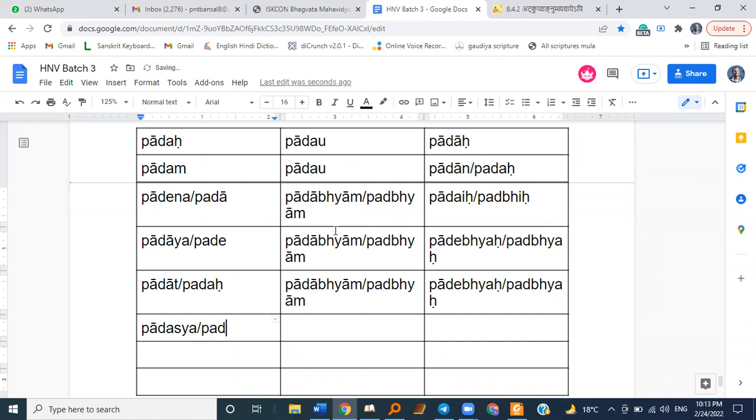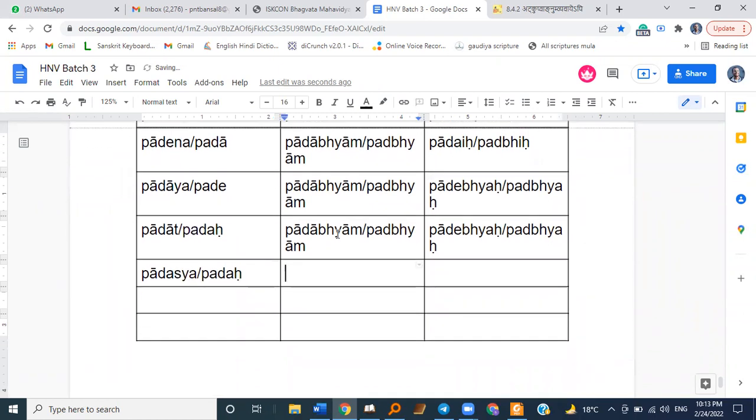Padasya, Padah, then Padayoh and Padoh. Then Padanam and Padam. Pade, like Krishna, and Padi. Then the same Padayo, Pado, and then here it would be Padeshu or Patsu.